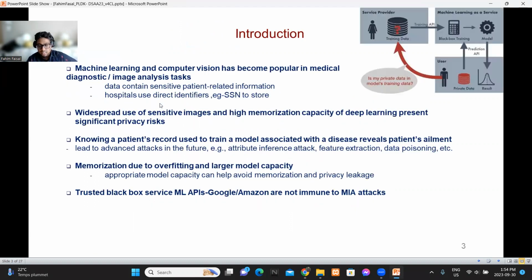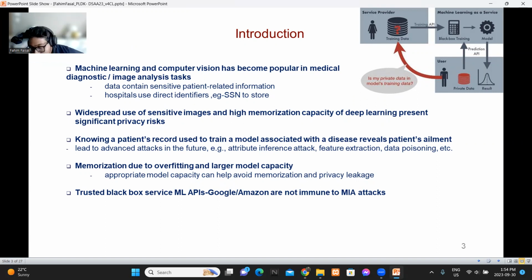So, the introduction. Nowadays, due to the recent evolution of deep learning and machine learning, and generative models like ChatGPT, people are getting more interested in using machine learning models in medical diagnostics or image analysis tasks. But the problem with medical diagnostic tasks using machine learning is that the data contains sensitive patient-related information, and hospitals use direct or indirect identifiers to tag or identify those data.